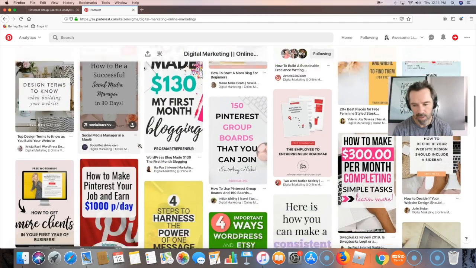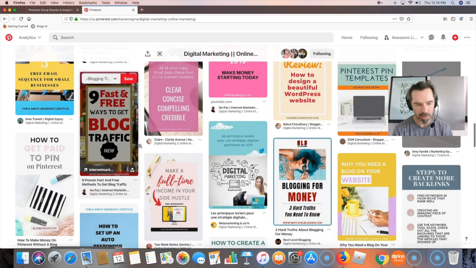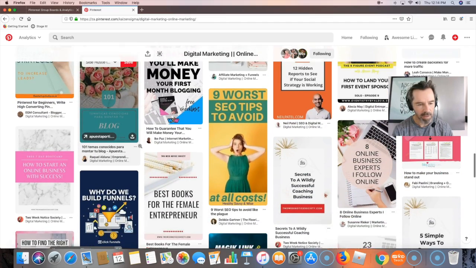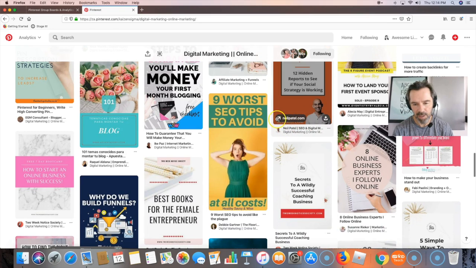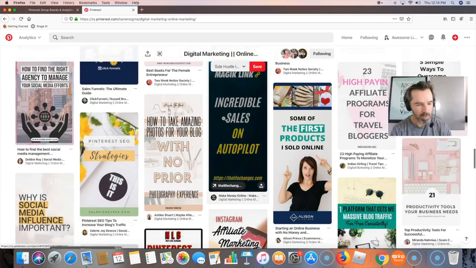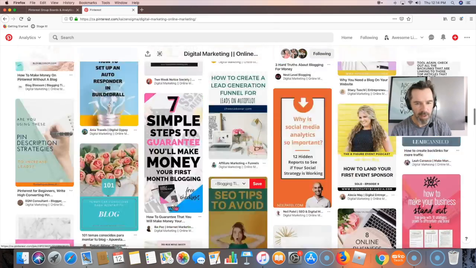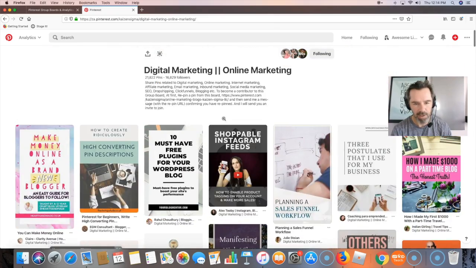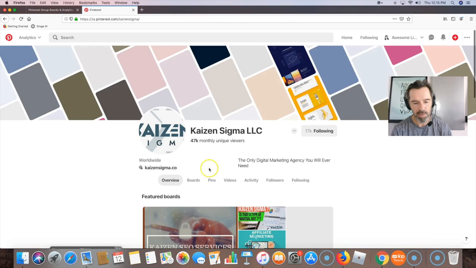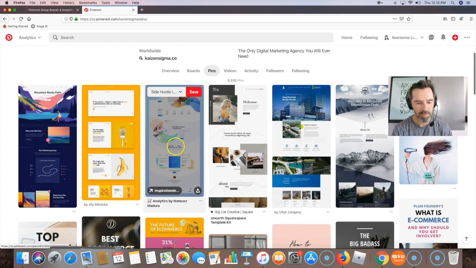Doesn't look like it. Not always, but that's usually a bit of a red flag. I mean, if the guy's not pinning on his own board, then really how good can it be? But on the other side, look, Neil Patel is pinning on this board, so it must be a pretty good board. Maybe it's just very busy. Okay, but anyway, you cannot find him here, but then you can always go straight to him, go to pins, and then you can see the latest pins that he made.